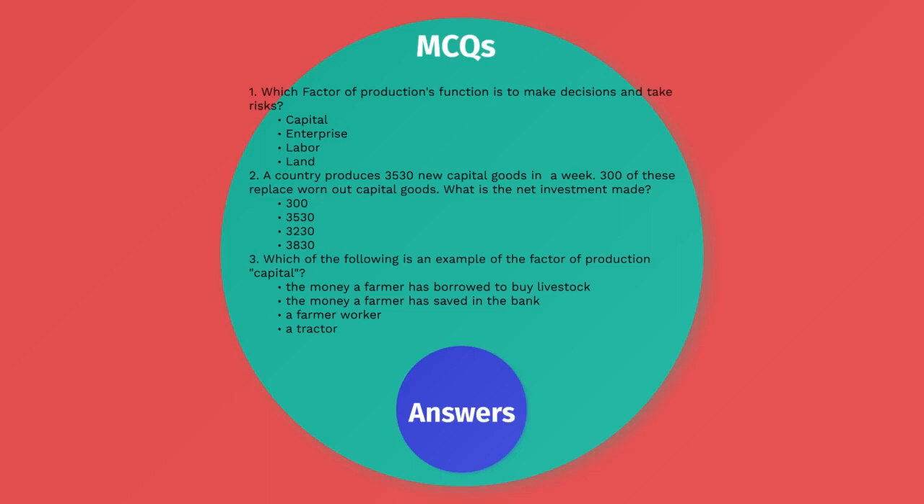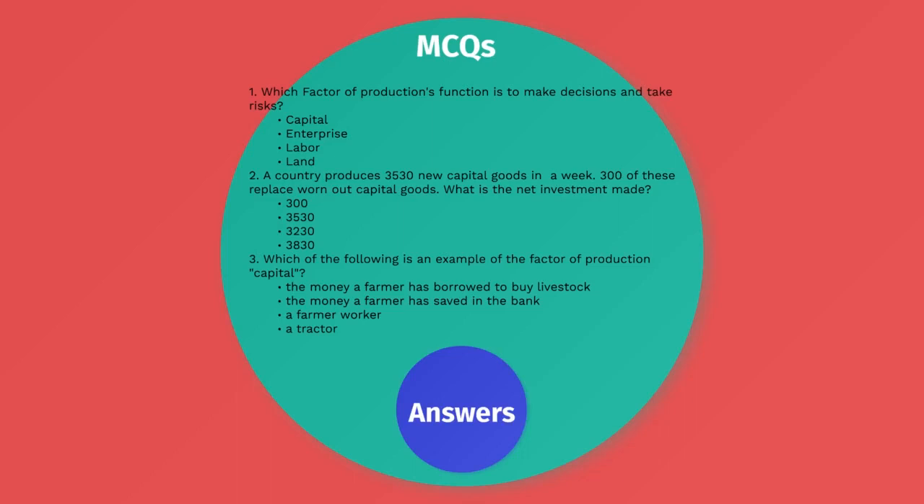A country produces 3,530 new capital goods in a week. 300 of these replace worn out capital goods. What is the net investment made? Option A 300, option B 3,530, option C 3,230, option D 3,830. So we will use the formula of net investment, gross investment minus depreciation, which is 3,530 minus 300. This will give us 3,230. So the answer would be C.